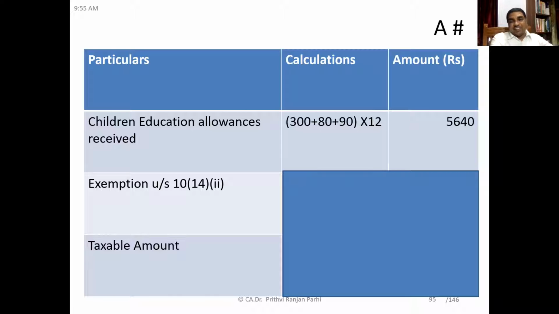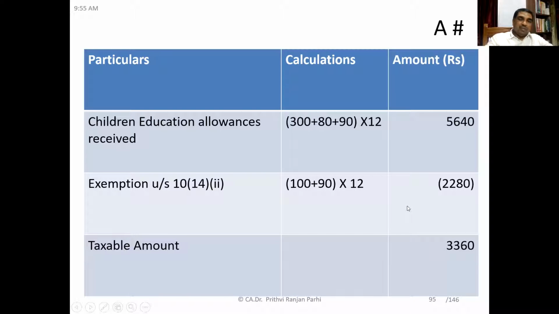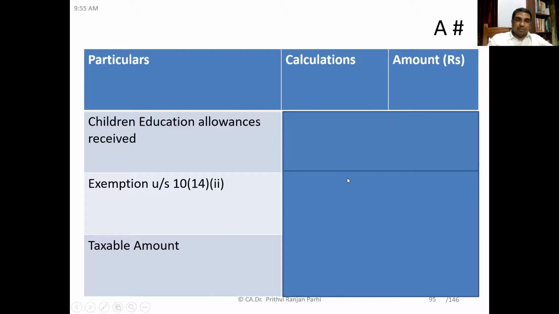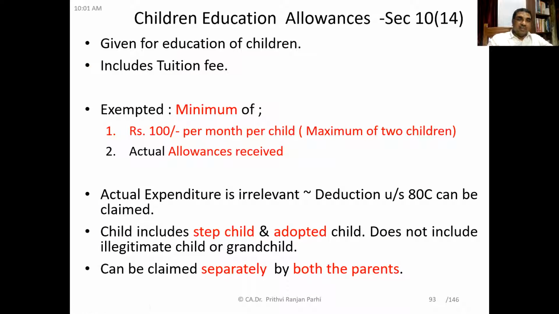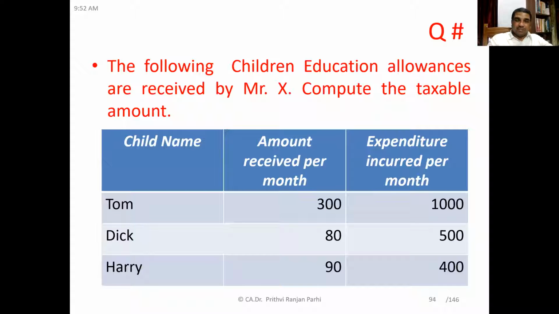Try to find out, there's a catch in the question. Not 2,400. Exemption will be, you see, once again go through the provisions. What is said? Rupees 100 per month per child or actual allowance. Actual allowance received in first case 100 rupees, more than 100, one can claim 100. Second case, it is not 100, so maximum one can claim 80 rupees. Third case, maximum one can claim 90 rupees. So that is the catch in the question.